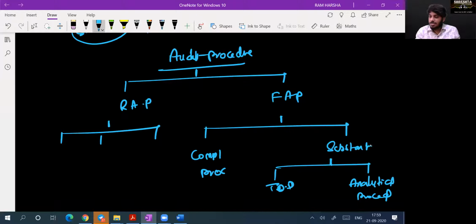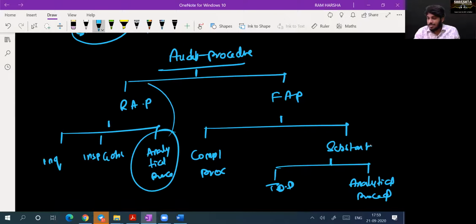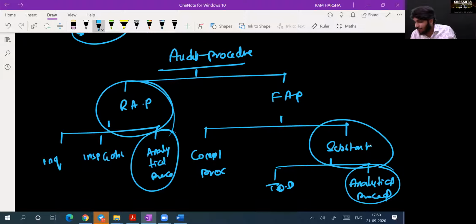And if you remember the risk assessment chapter, risk assessment includes three items: inquiry, inspection, and observation, and analytical procedure. Analytical procedure is there at the time of risk assessment. Analytical procedure is there as part of substantive. In fact, if someone asks me, sir, analytical procedures will be conducted when? I will say throughout the audit.